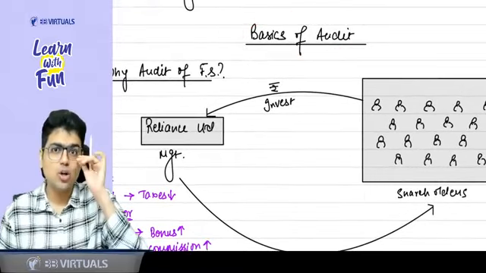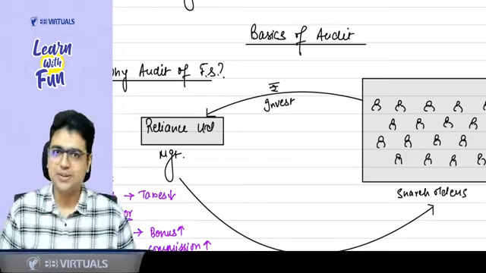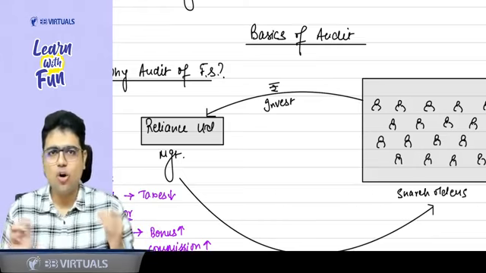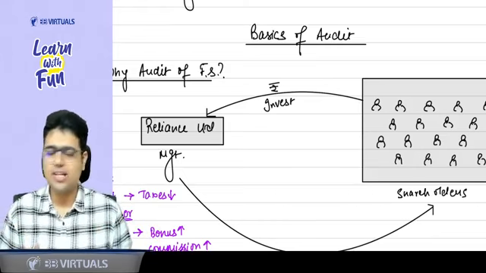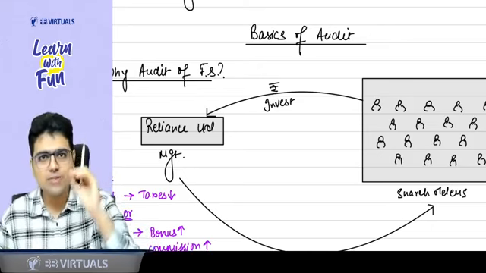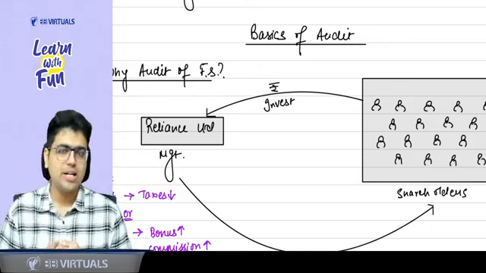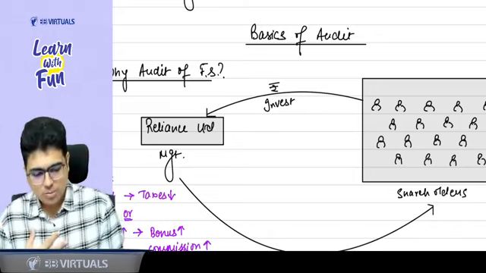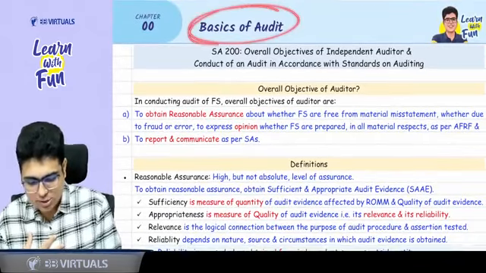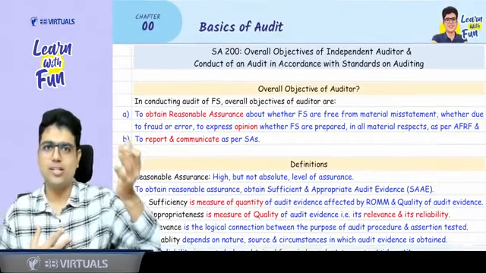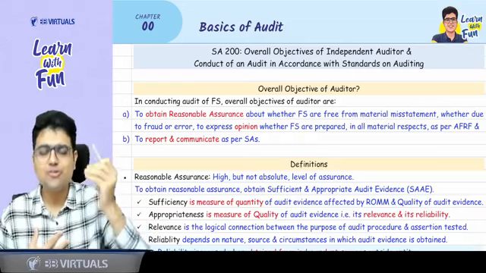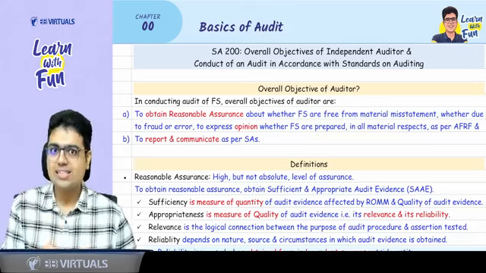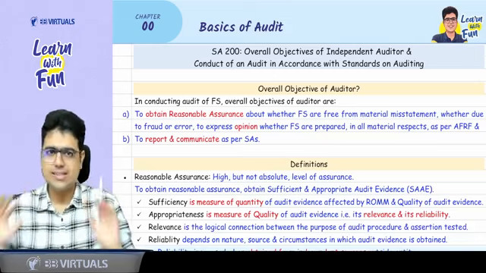These basics of audit are the concepts which you studied in your CA intermediate. And these are the concepts we will be applying in the remaining chapters, all the remaining topics which are core part of your CA final. So it is very important for you to revise these concepts of inter so that everything that you study with me in the other chapters becomes clear to you. From exam point of view, this basics of audit chapter is not that important, but it is relevant from your understanding point of view. So when you are covering this revision video with me, all you need to do is just sit and properly listen to me.